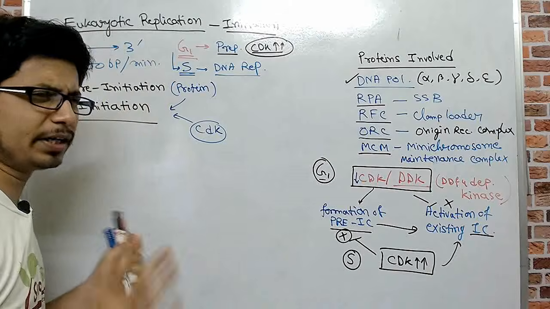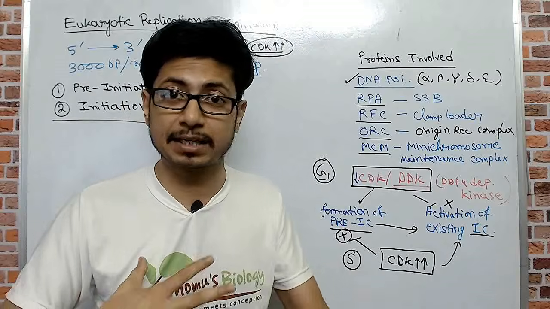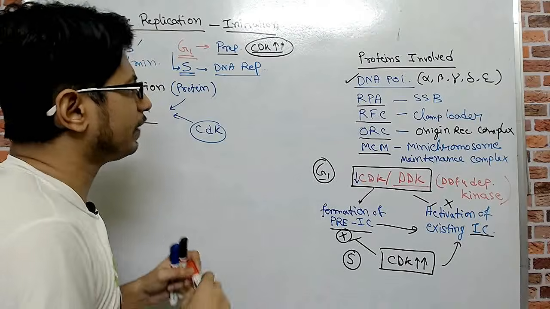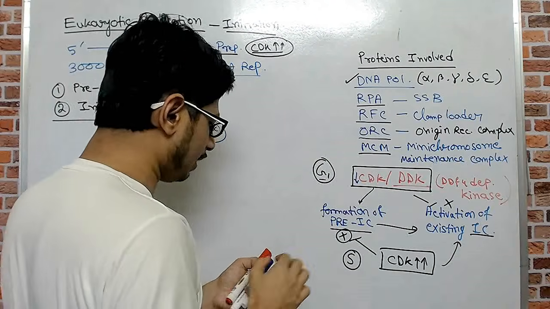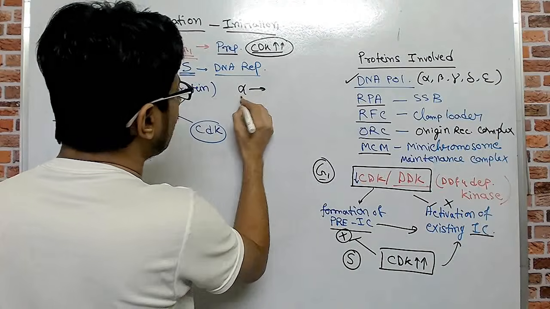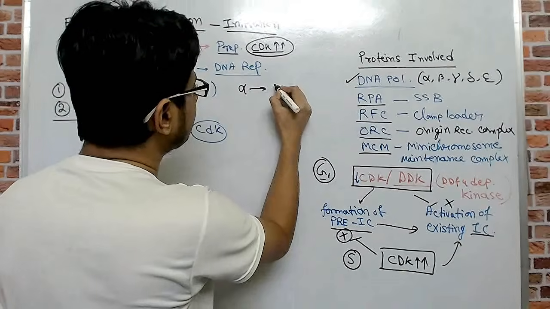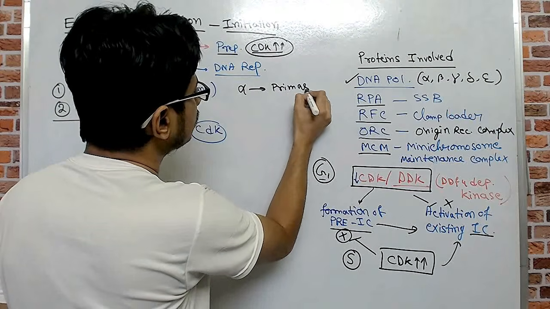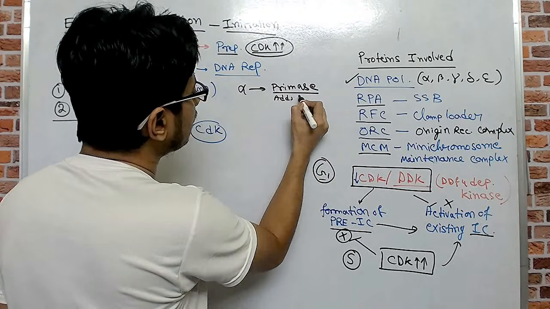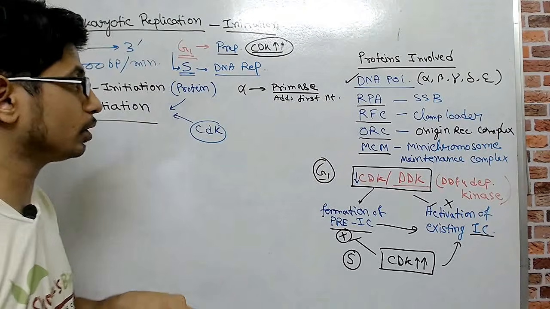Now there are different debates regarding what each polymerase is doing, because the research is going on and new data is coming almost every single year. So what I'm going to tell you is the established fact till now: alpha, beta, gamma, delta, epsilon don't have the same job. Alpha polymerase has two different kinds of subunits. It has two jobs. One, it has the job of primase, meaning addition of primer, and it also adds the first deoxyribonucleotide as well.